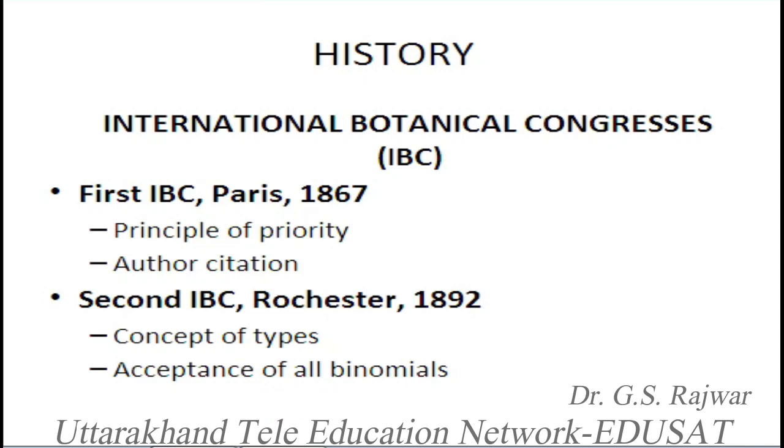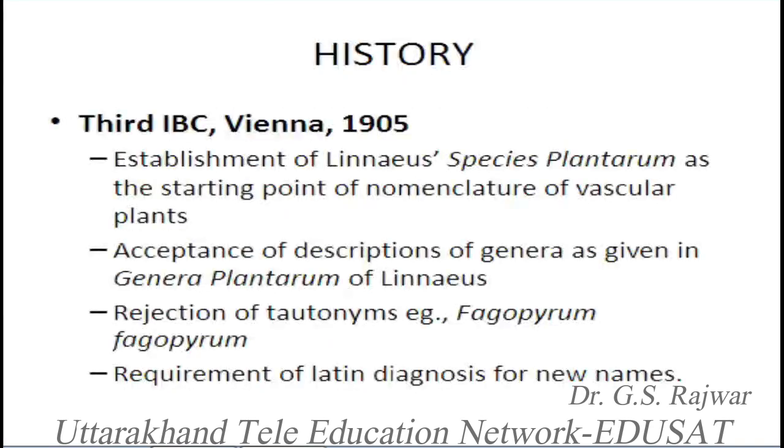The second International Botanical Congress, which was held in Rochester in 1892, was also important because two important rules were passed by this congress. The first is the concept of types and acceptance of all binomials. This is also the starting of the International Botanical Code, because the rules passed by the first International Botanical Congress are known as the first edition of the International Code of Botanical Nomenclature, and simply we can also call it the Paris Code. Similarly, the Rochester congress passed the Rochester edition of the Botanical Code.